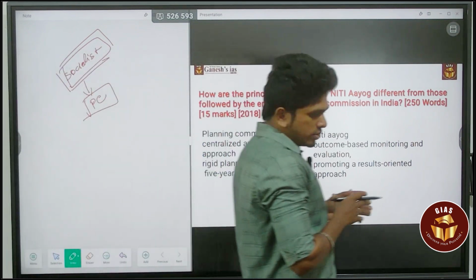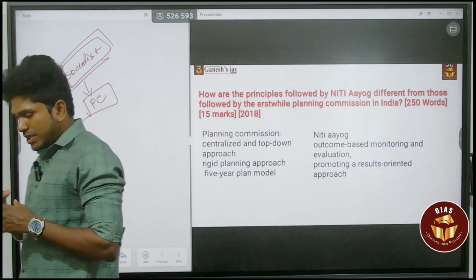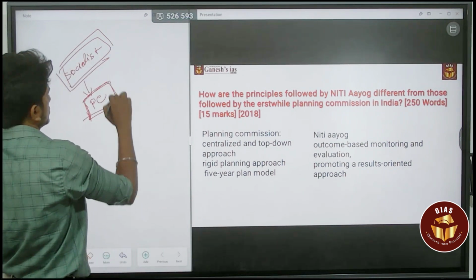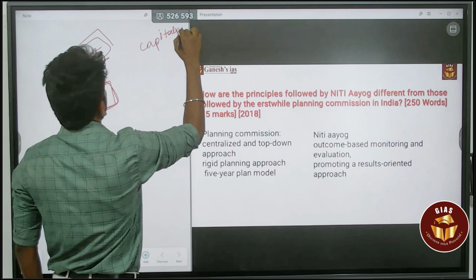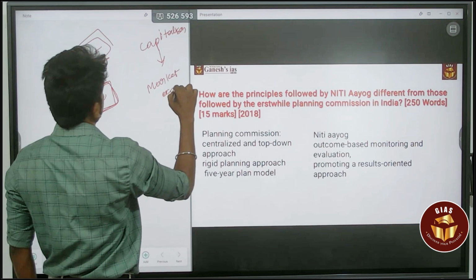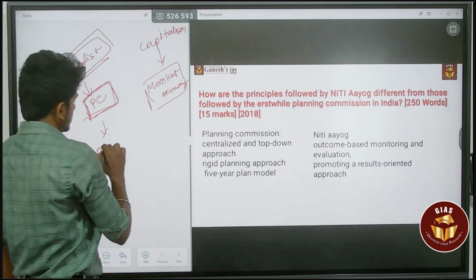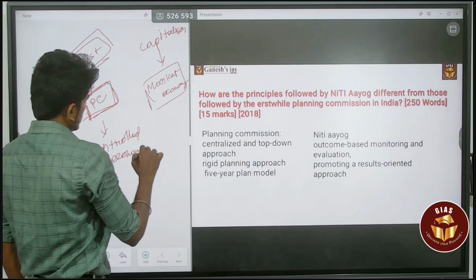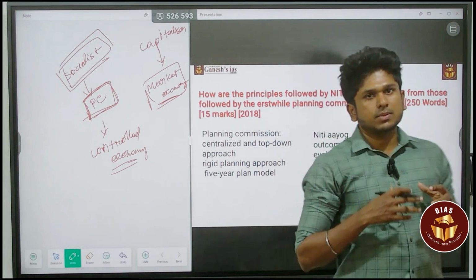Now the difference between socialism and capitalism: in socialism, our economy follows a more targeted approach. In capitalism, it is purely driven by the market economy. In socialism, it is called a controlled economy. Here it is a market economy. A market economy is simply about demand and supply.